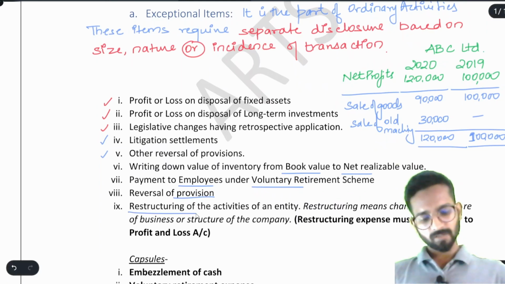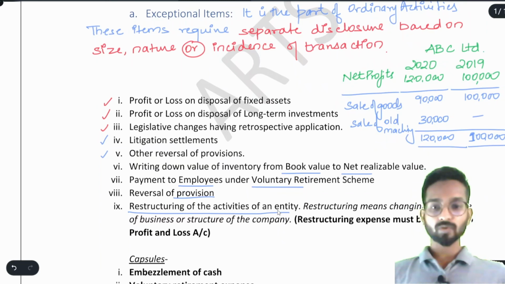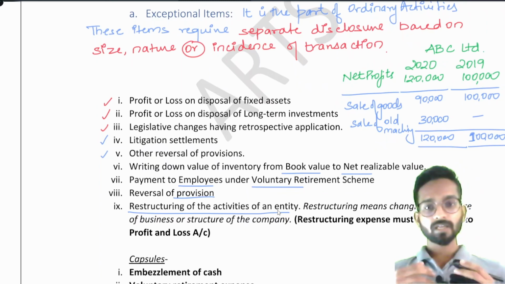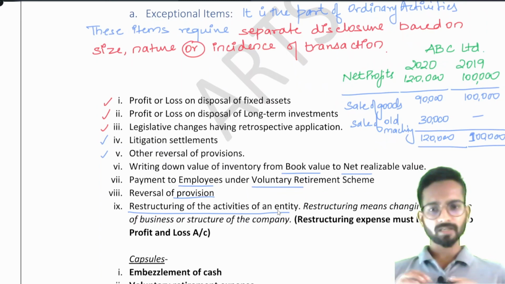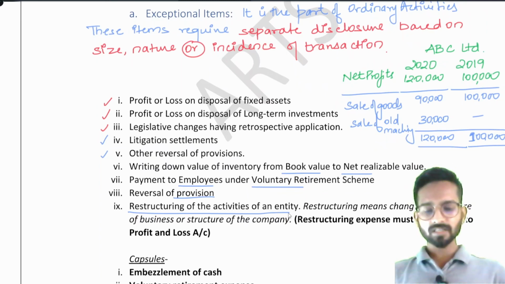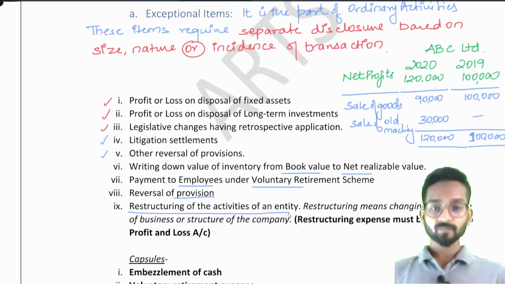Restructuring of the activity of an entity. It means what? Suppose we are in the business of shirt manufacturing. Now, suppose we want to manufacture jeans also, and we want to continue our shirts business and enter into the jeans market. So this is called restructuring of the activities of an entity. We are restructuring entire activities.